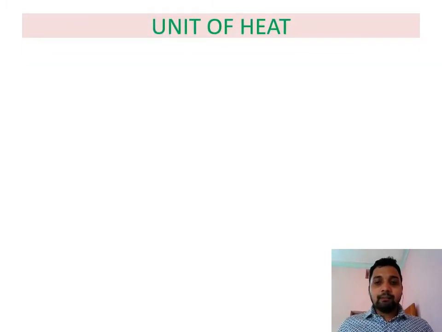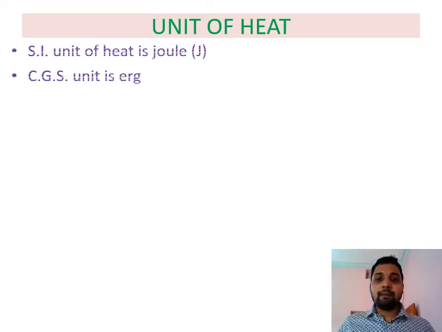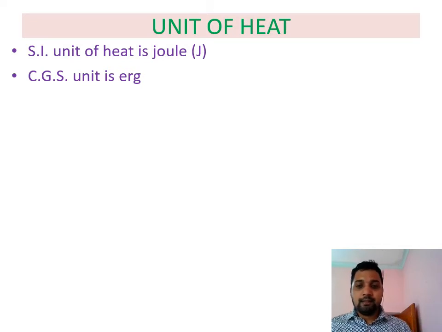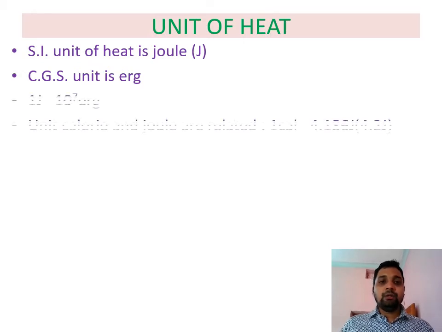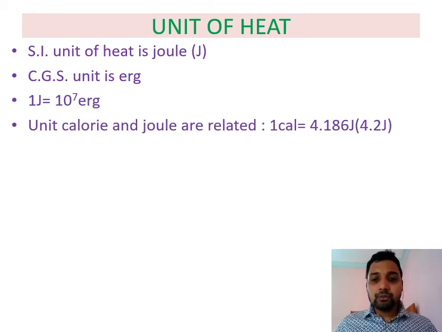Before going to that, let us discuss the unit of heat. As heat is a form of energy, and energy has the SI unit joule, heat also has the SI unit joule. In the CGS system, it has the unit called erg. And if we take the relationship between joule and erg, we get 1 joule equals 10 to the power 7 erg.